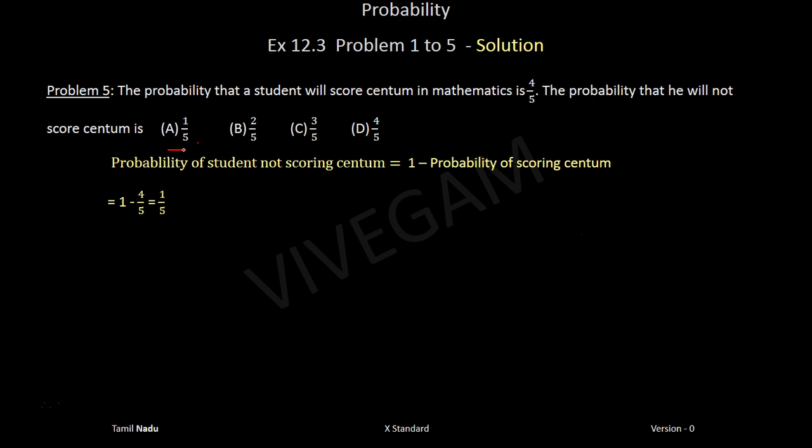I hope it's clear. If not, please go through it one more time. But please remember to go through all the formulas also, because some of these questions are based on the formulas, like what we saw, the probability of not A intersection B, or the probability of A bar intersection B. Those are given ready-made as formulas. So if you know that, you can straight away answer the question.